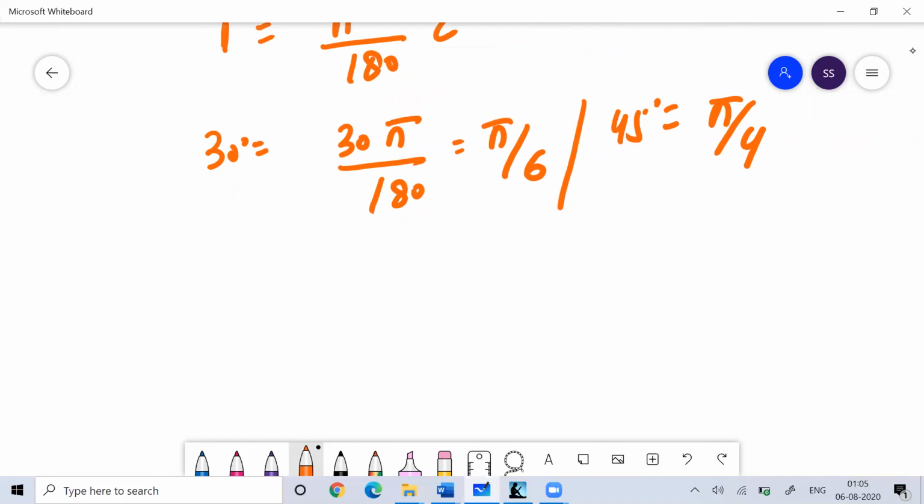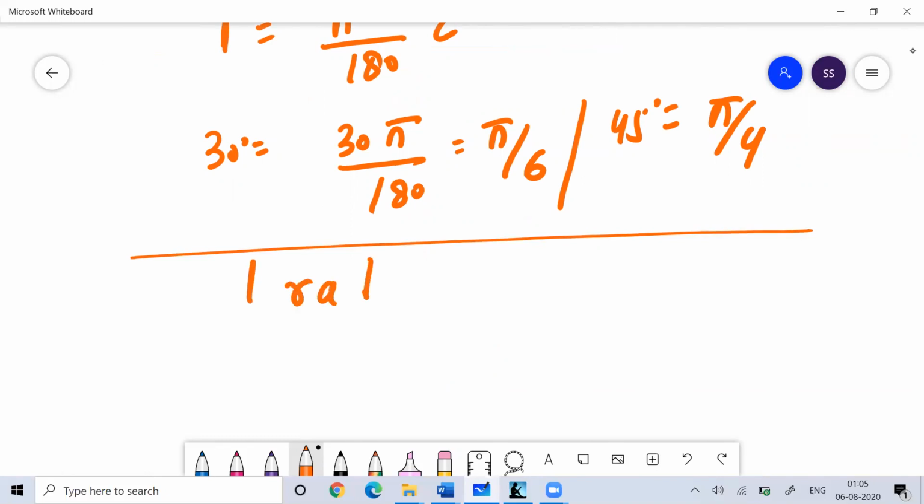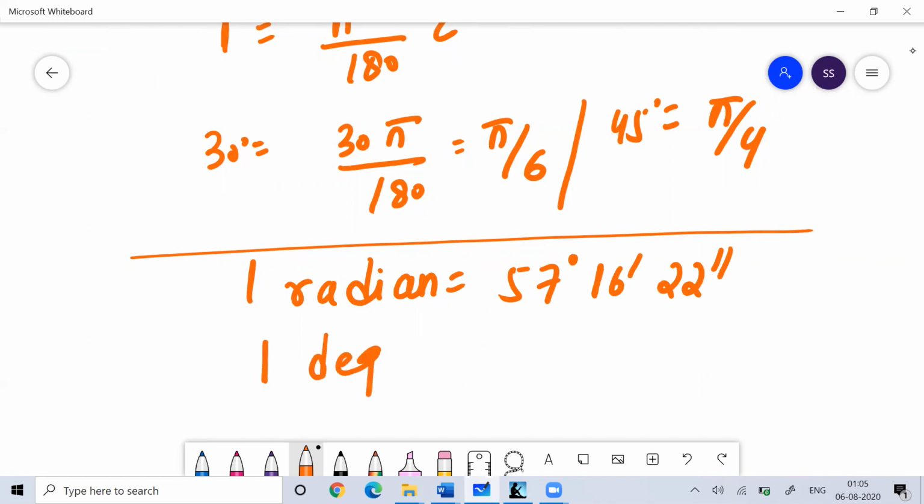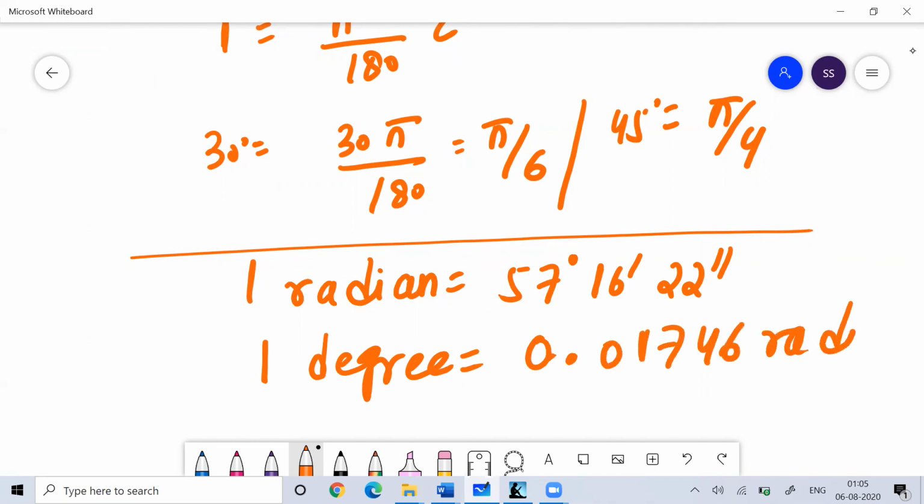Whenever we talk about terminology, you can remember one thing: one radian is equal to 57 degrees, 16 minutes and 22 seconds, and 1 degree is equal to 0.01746 radian. You can remember this for different competitive exams, because sometimes you get a direct question based on this.